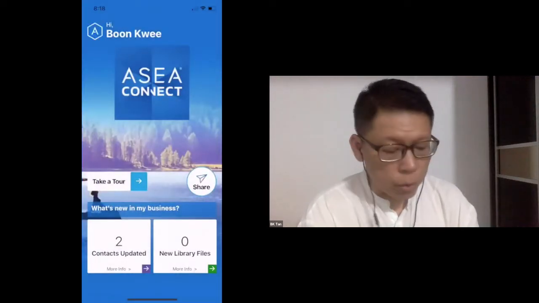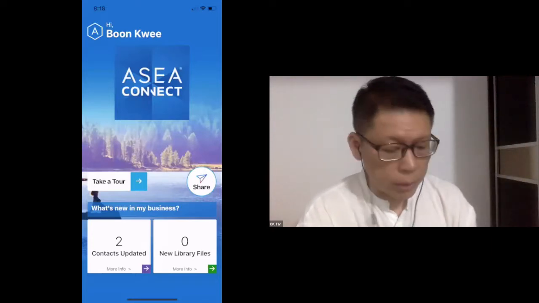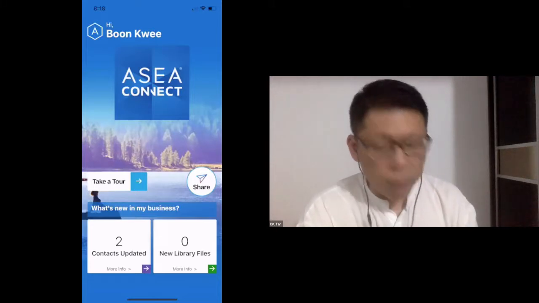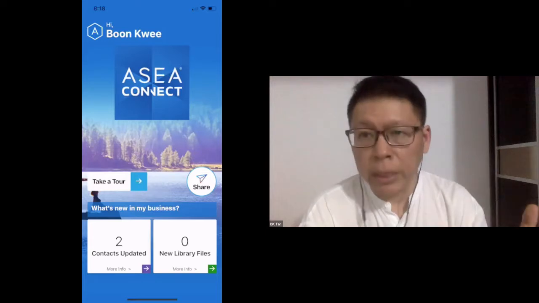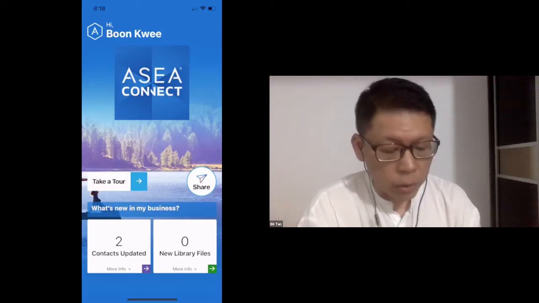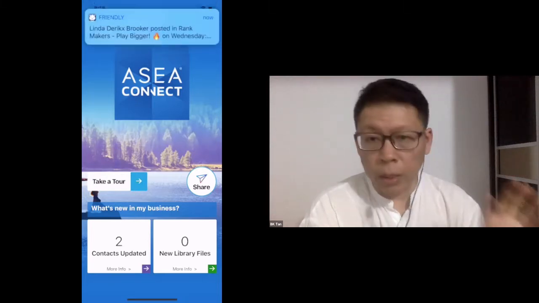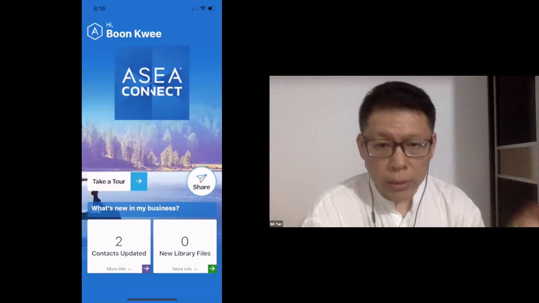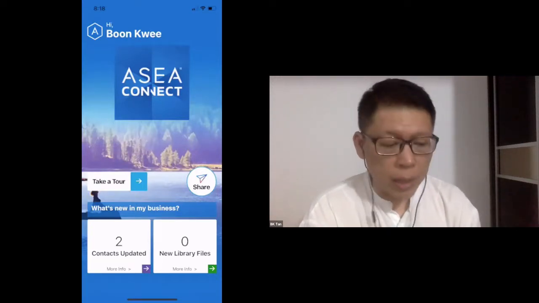Okay, so back to the home screen again. Sorry, I think my ring light went out, so it's a bit darker, but it doesn't matter. Most important thing is the screen. Below the share button are two little reporting dashboard kind of things. You have what's new in my business, and then two blocks: contacts updated and the library files.